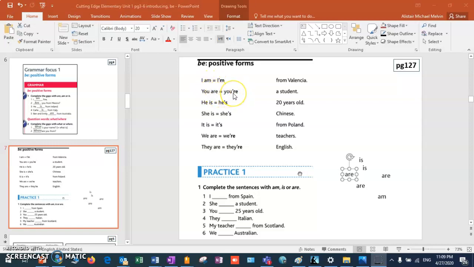So when we're speaking quickly, we use the short form. So I am, I'm, you are, you're, he is, he's, she is, she's, it is, it's, we are, we're, they are, they're.